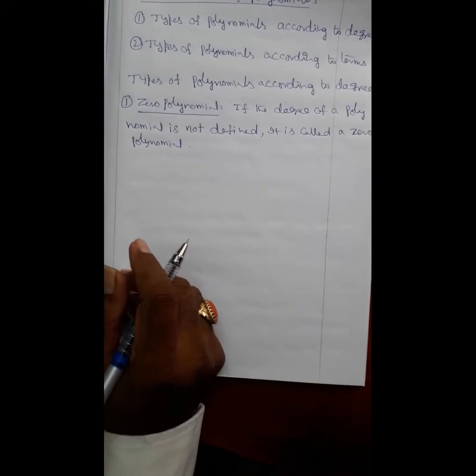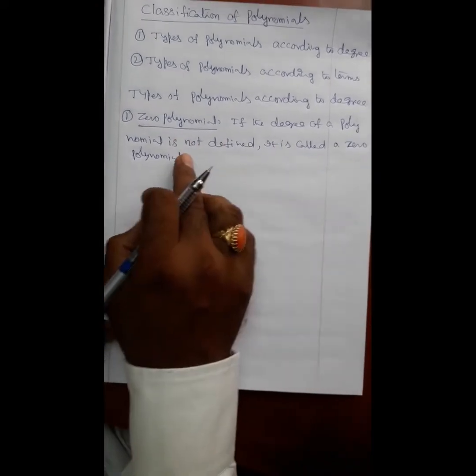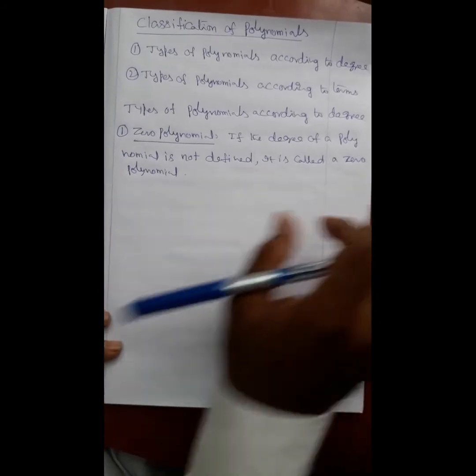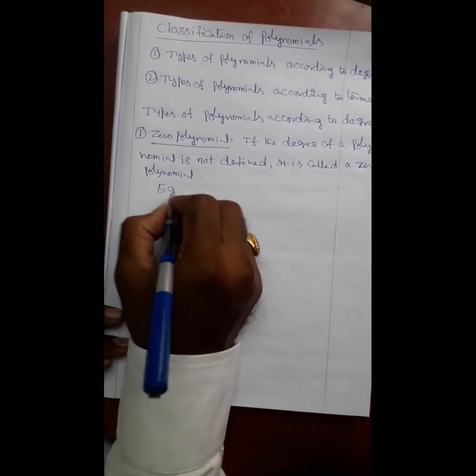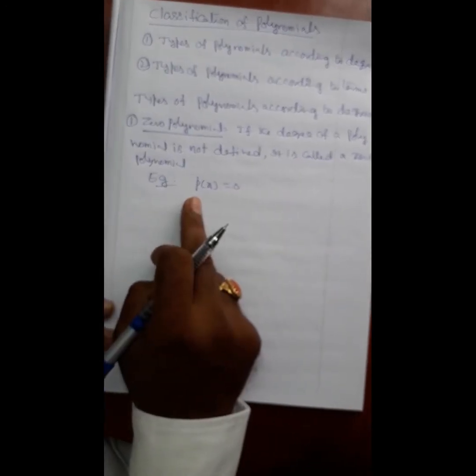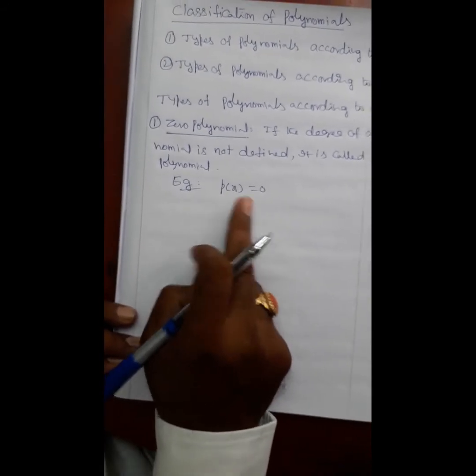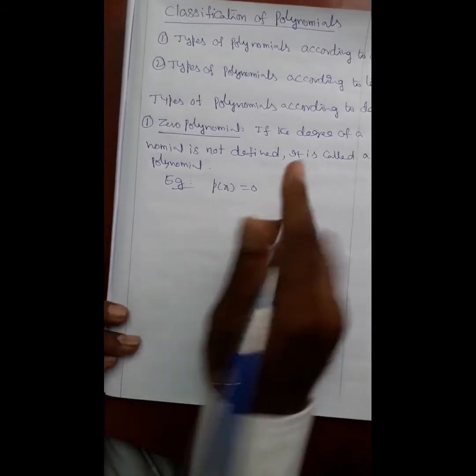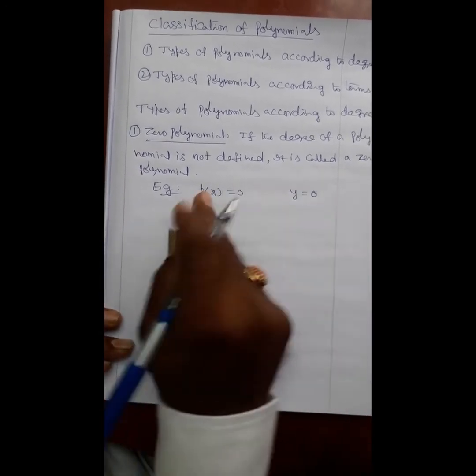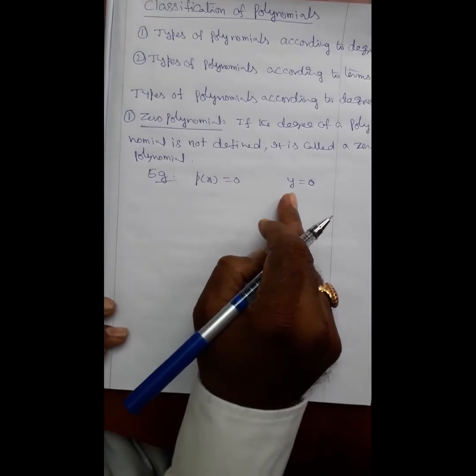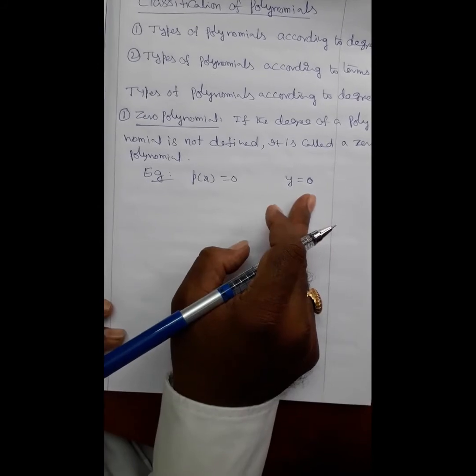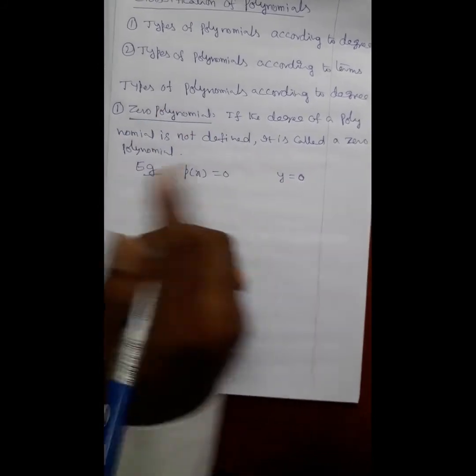That's why, if the degree of a polynomial is not defined, it is called a zero polynomial. Example, p of x is equal to 0. In the notation, we use p of x. Polynomial means p of x. Sometimes we denote polynomial as y. That is p of x is equal to 0, same as y is equal to 0. This is the example for zero polynomial.